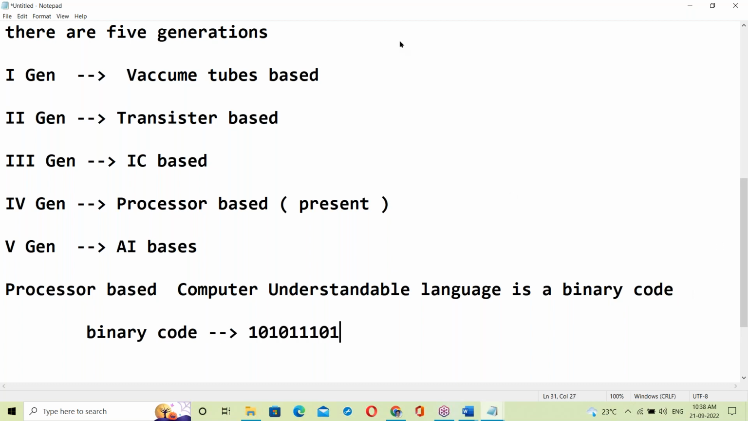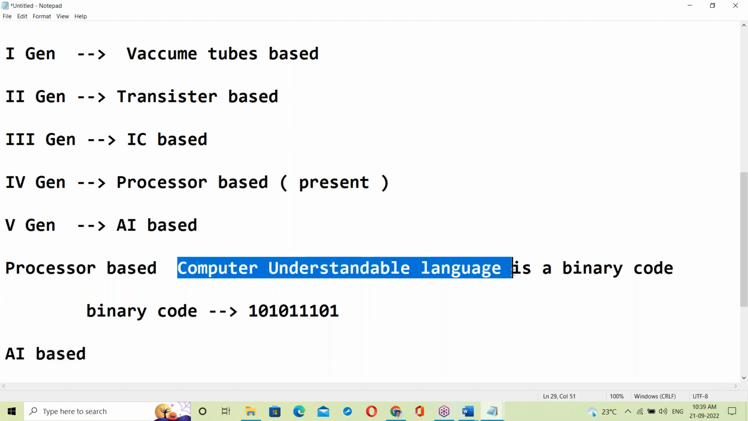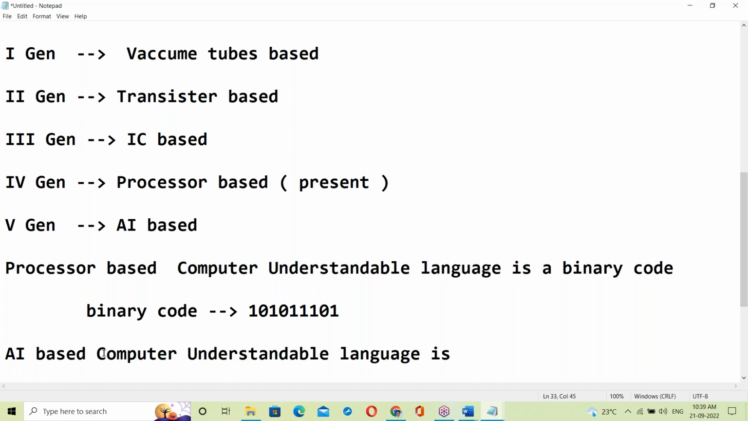I'll show practically what binary codes are. So this is binary code, the processor based computer understandable language, like zeros and ones. Now, what is AI based computer understandable language?